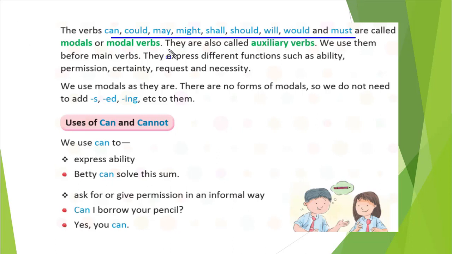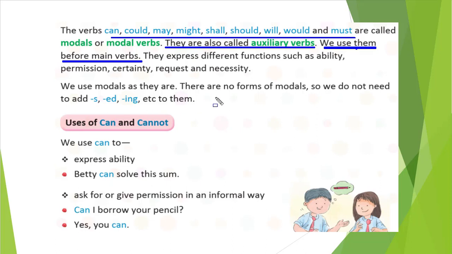This is very important, remember this. We use them before main verbs. This is also something you need to remember: the main verb is the verb which shows the action, and before that we use this kind of auxiliary verbs.